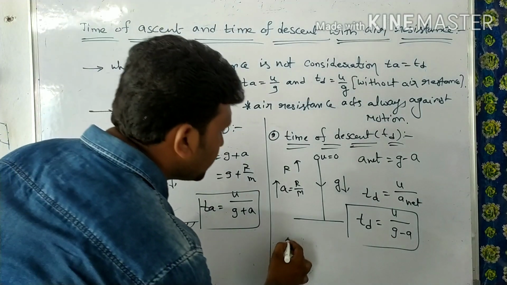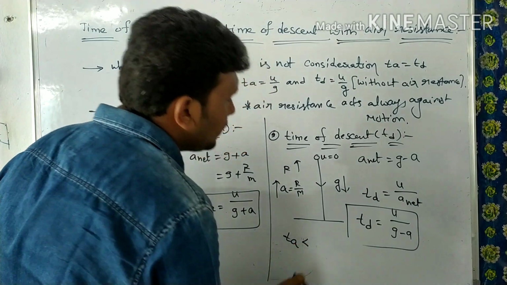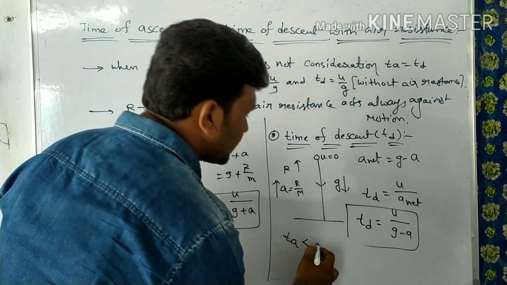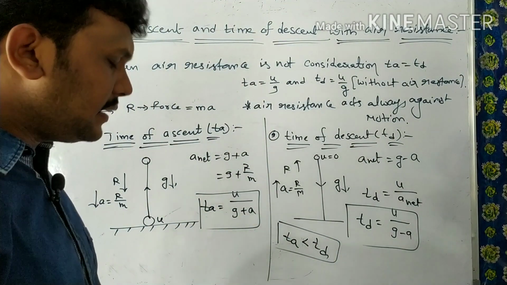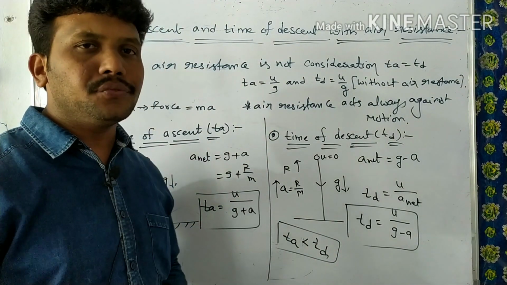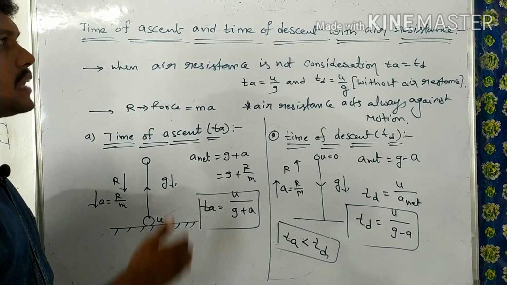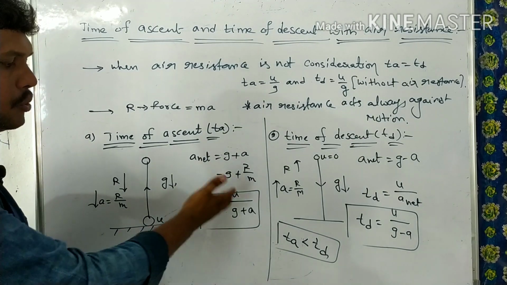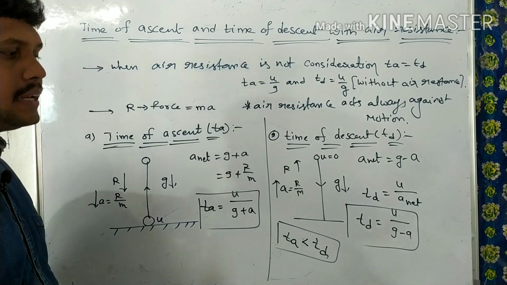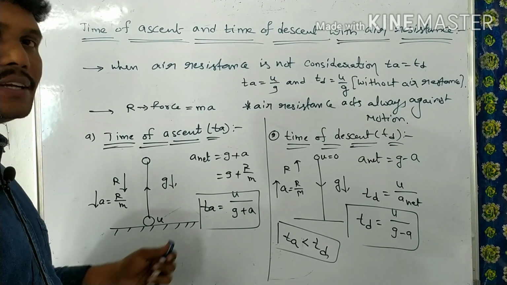That is why I am telling you the time of ascent in the upward direction is less than the time of descent in the downward direction. So time of ascent is always less than time of descent in the presence of air resistance. This is the difference between them. Expressions are u by g plus a for time of ascent and u by g minus a for time of descent. Okay, note it, all of you.